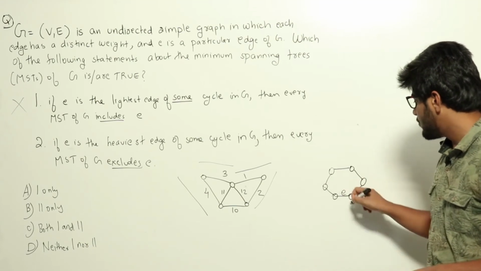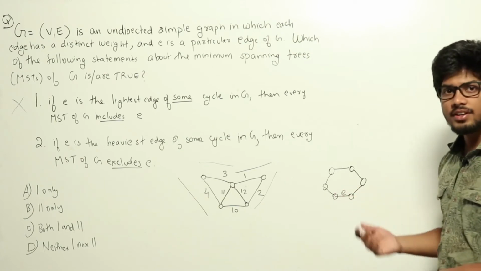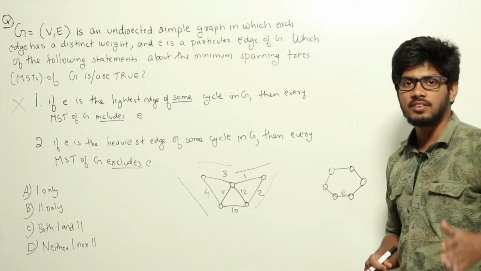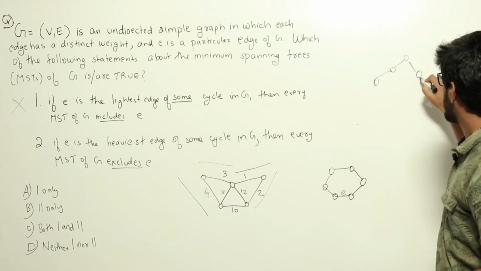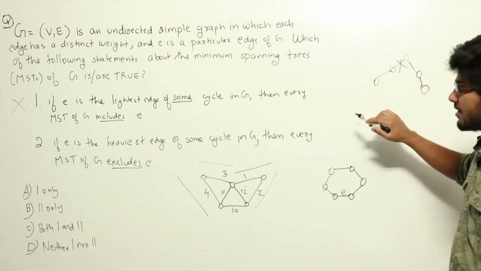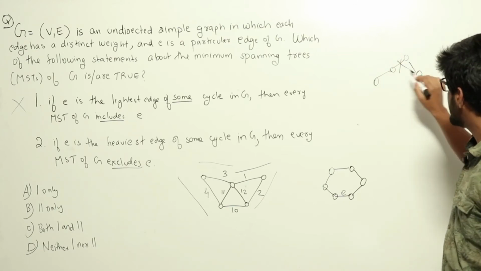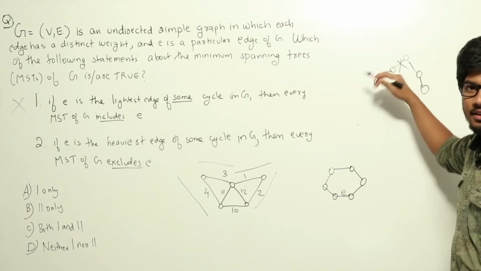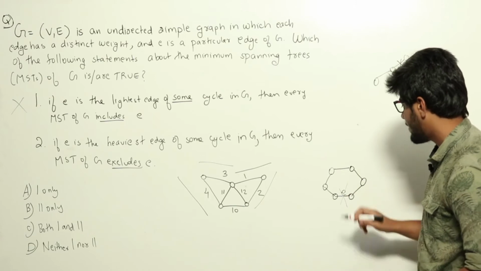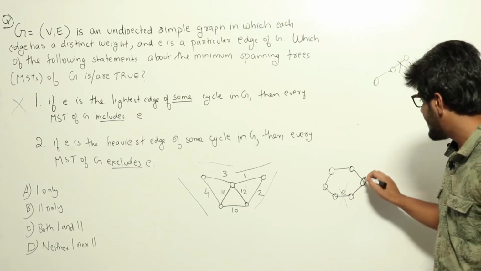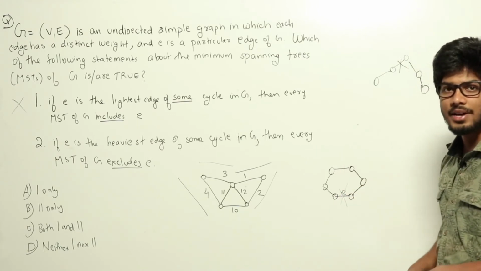Now if I remove e from that minimum spanning tree, what happens when we remove one edge from the minimum spanning tree? That minimum spanning tree will be divided into 2 parts. If I have a tree like this, and if I remove this edge, this part and this part will be separated, right? Then we need to add some edge in order to connect this tree again to form one tree. Now if I remove this edge from the tree, by adding one of these edges into that tree, we can always make that minimum spanning tree complete.